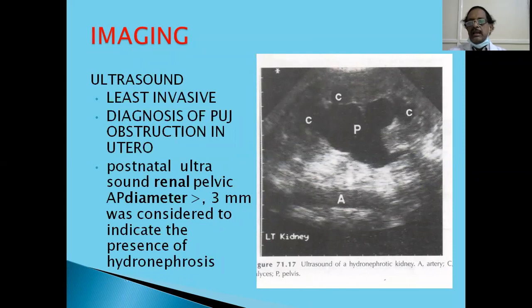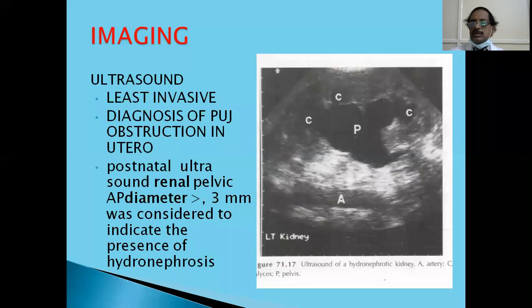You examine clinically, find out some reason, but you have to confirm it by an investigation. The first line of investigation for any abdominal pain is ultrasound. Nowadays, ultrasound is thought to be an extension of physical examination, not an investigation. That's why this ultrasound is sometimes done by the urologist himself, not a radiologist. This is the least invasive investigation to diagnose the PUJ or any other abdominal conditions.